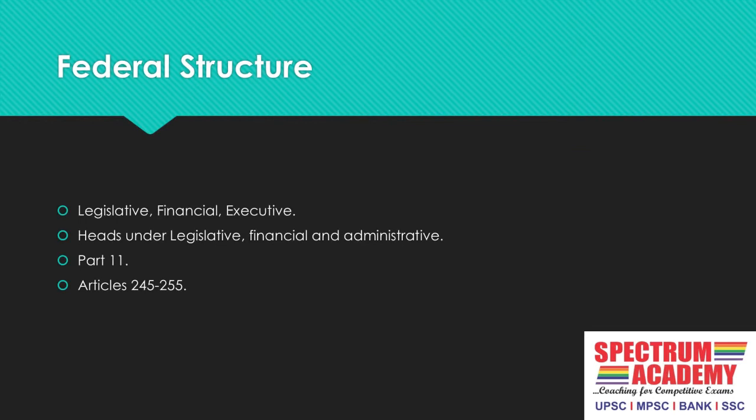We say that India is a federal structure. How is India a federal structure? Because in India, not only the center takes decisions, but states also take decisions. The federal structure gets divided into three factors. Which are these three factors? They are legislative, financial, and executive. The legislative factor comes under legislation. The financial factor comes under the financial structure. And administration helps our executives to play an important role in the executive.